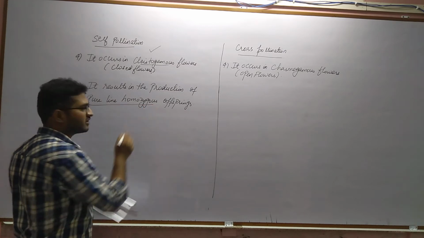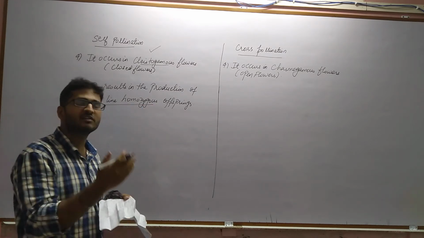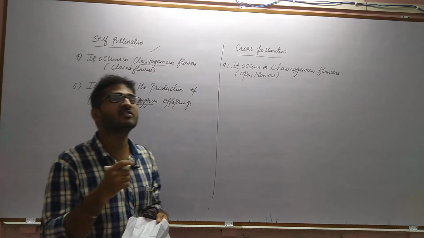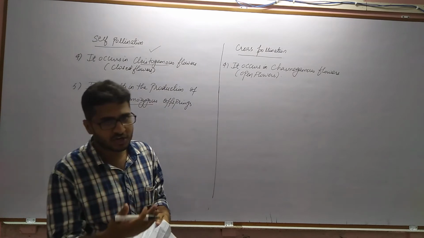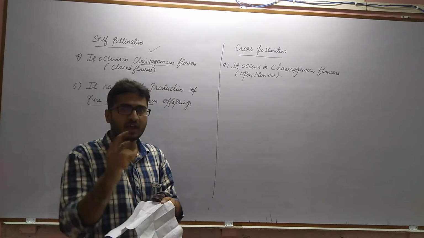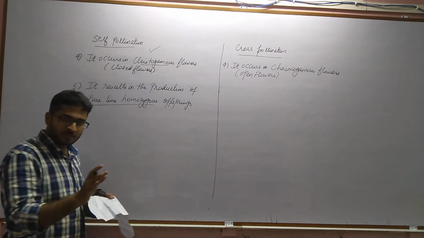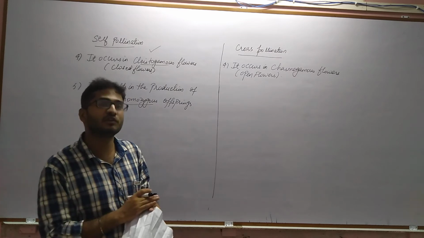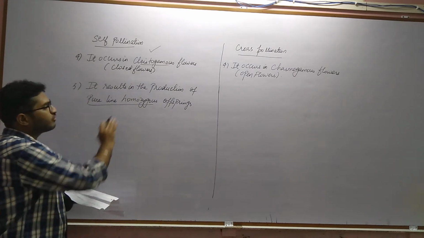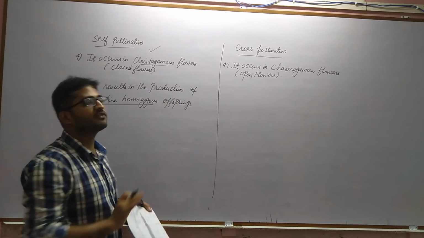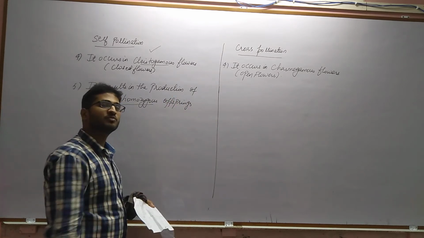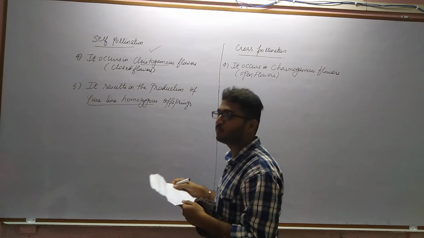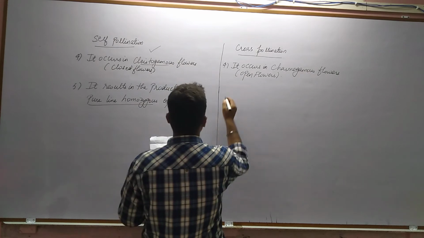Pure line means it is coming from the same parent only. Since in self pollination the flower is the same, the male part and the female part are present within the same flower, there is no genetic recombination, no mixing of the gene pool within the species. If there is no genetic recombination, there is no variation, and if there is no variation, there is no evolution also. So pure line homozygous offsprings are obtained, while in cross pollination heterozygous offsprings are obtained, and the line is not pure, it is of mixed gene pool because of genetic recombination.